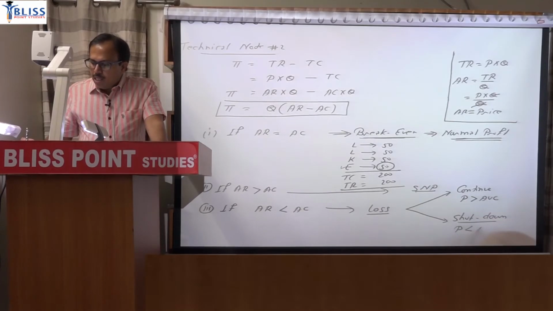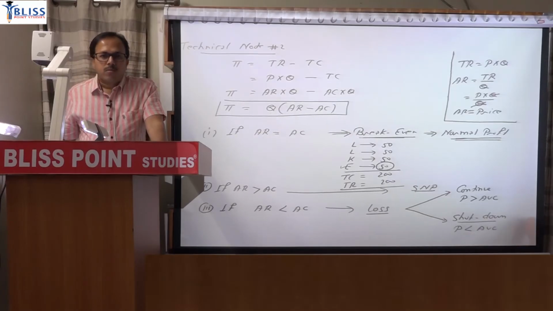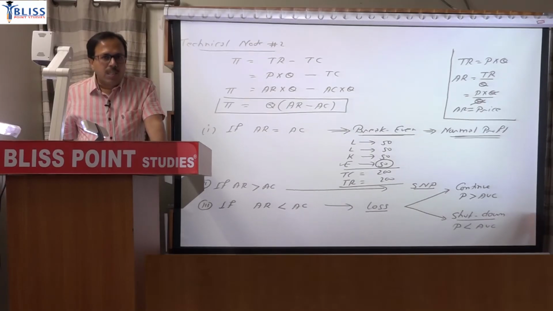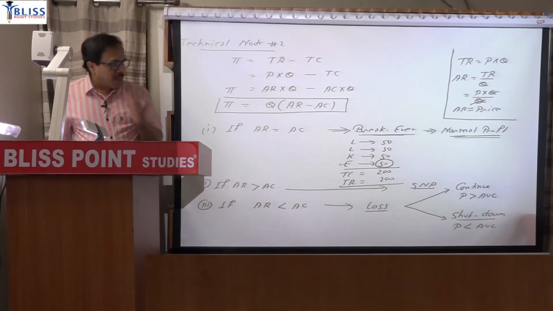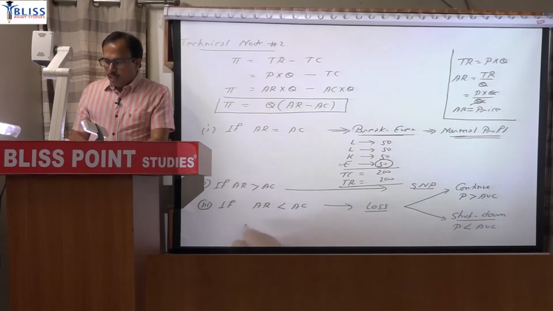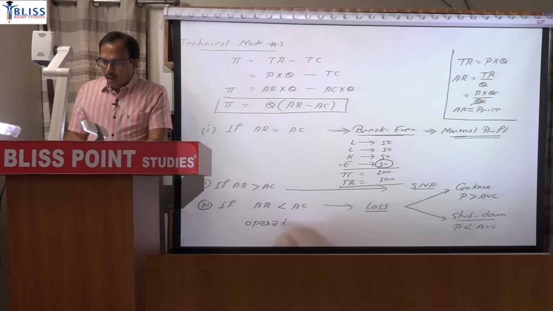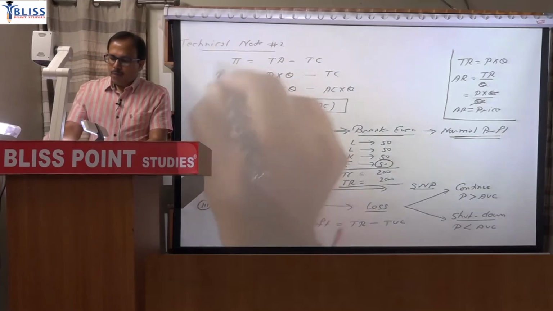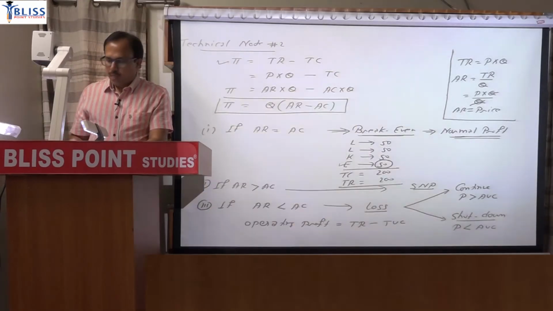if price is less than average variable cost. If price is less than average variable cost, the firm will shut down, and if price is greater than AVC, then despite loss, the firm will continue. And the easiest way to remember it is this: the firm will operate if the firm is having operating profit, and operating profit means TR minus TVC. When you write profit, it is TR minus total cost. When it is operating profit, it is total revenue minus total variable cost.